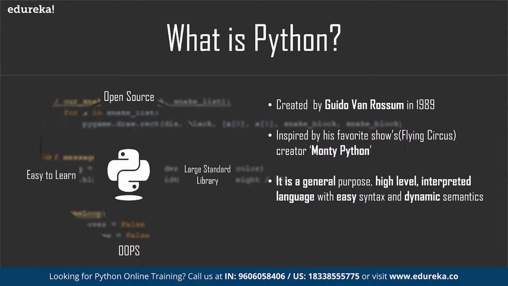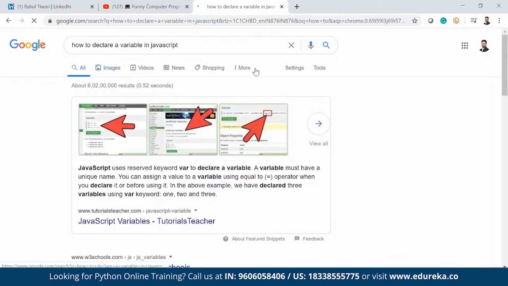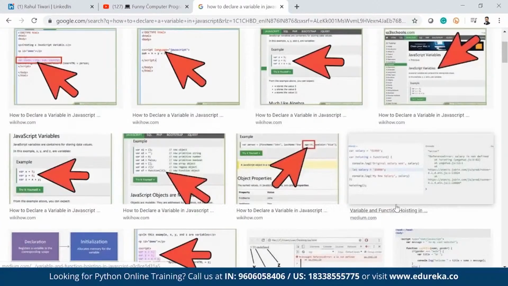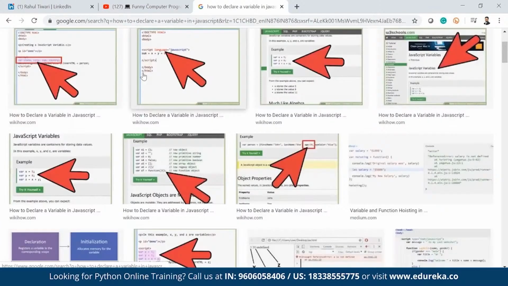If you are from Java, you know how to declare a variable in Java. If you see here, there will be some images. To create any variable, you can see clearly we have to write many lines of code. Let me show you.